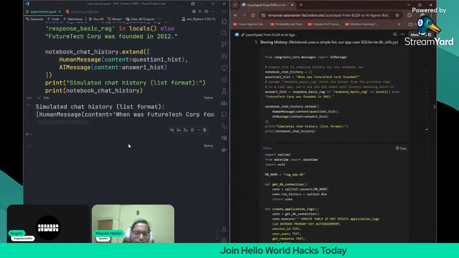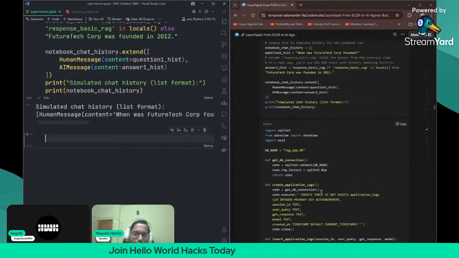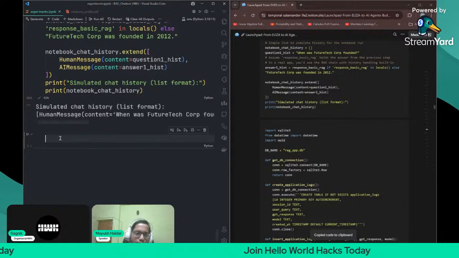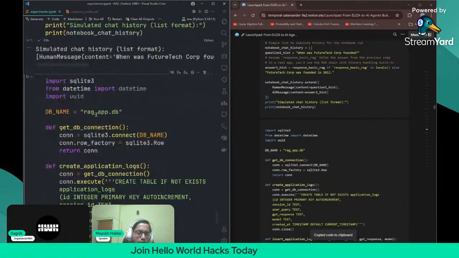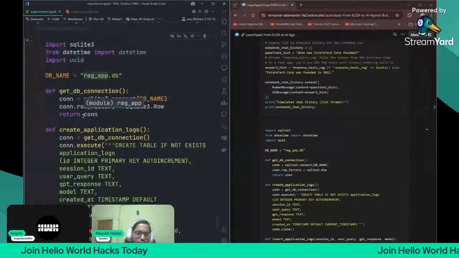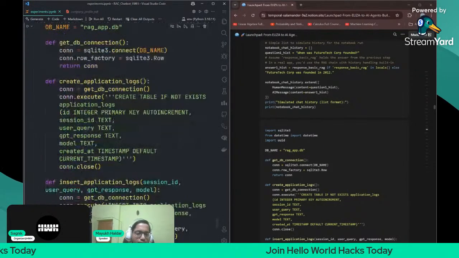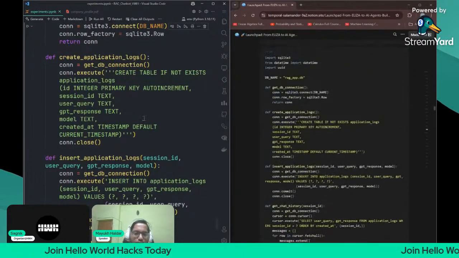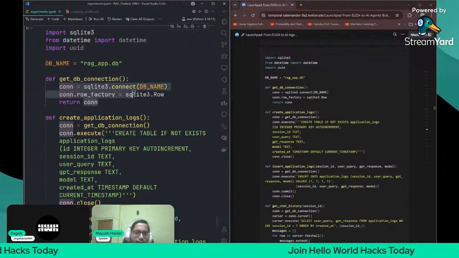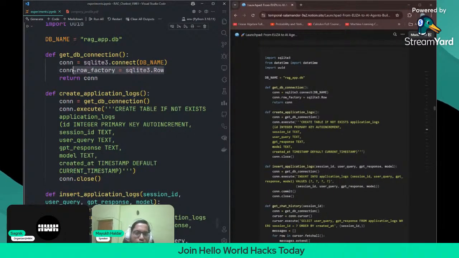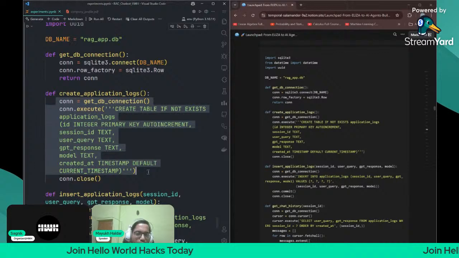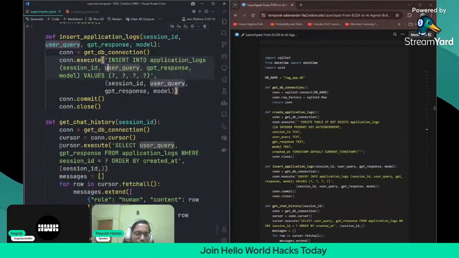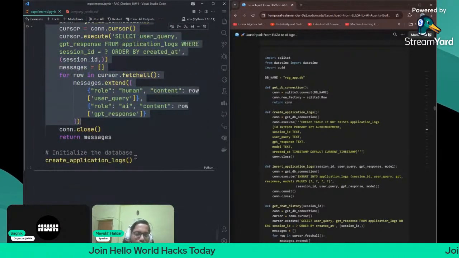Now let us go to the next step, where we are going to build the database for storing all the document logs. Okay, so for that you're going to use SQLite 3. It is based on SQL database. The database name will be ragapp.db, and then get DB connection with very simple functions. You can just look at it later also. I've given very simple functions. What are they doing? It's creating a connection here, and then getting all the rows, and here creating the application log table, and here we are inserting documents in the table. Okay, inserting rows in the table, and here we are getting the chat history from the rows, and here we are just getting the application logs table.